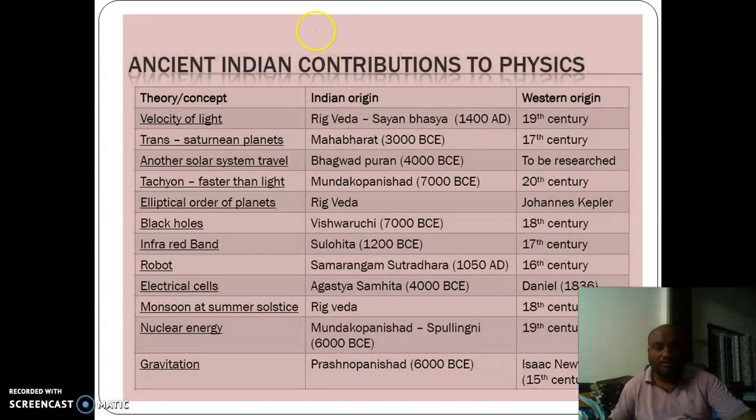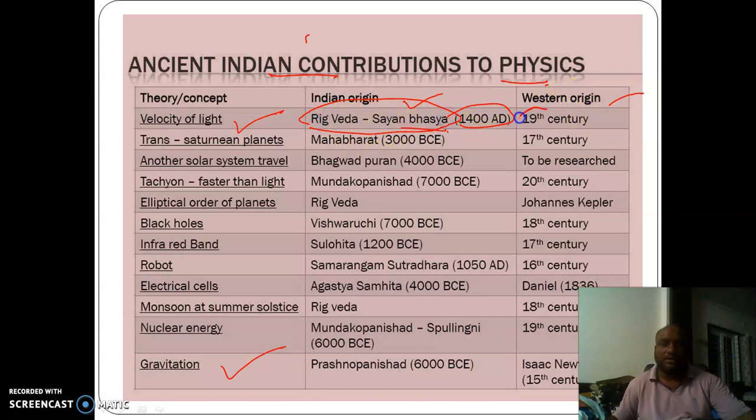These are a few ancient Indian contributions to physics, where you can see a clear comparison picture of when Indian origin and Western origin happened, starting from velocity of light to gravitation. The velocity of light in Indian origin is quoted in the Rig Veda at Sayana Bhasya, 1400 AD, whereas in Western origin it was found in the 19th century.